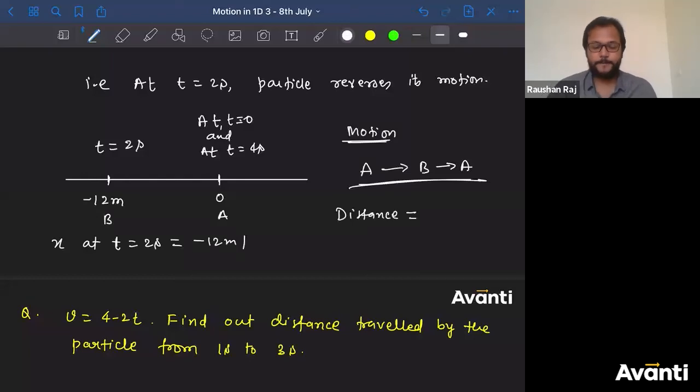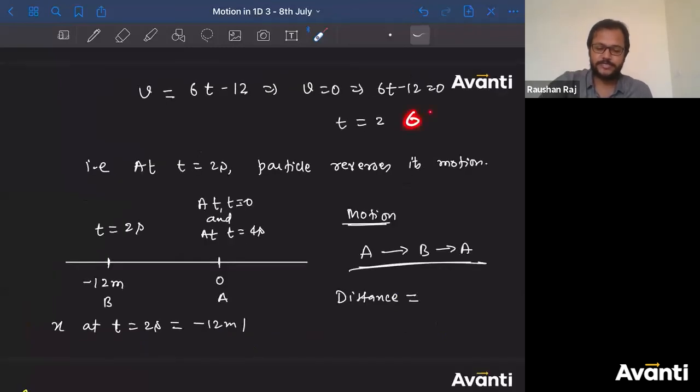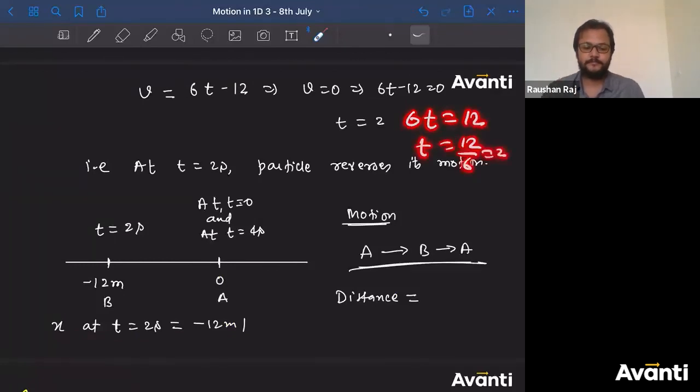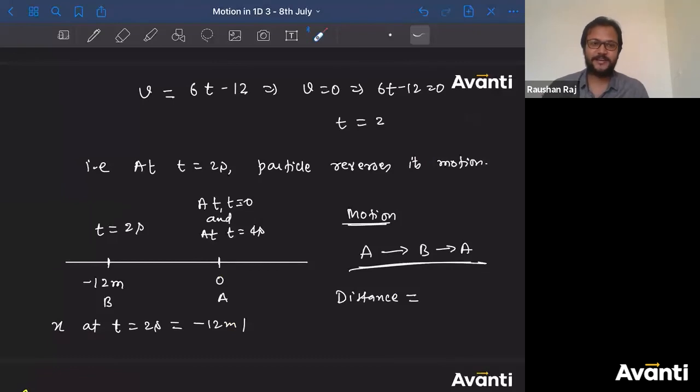What is the distance that has been covered here? Child, I differentiated, right? This is very, very easy. Don't you know how to do this? 6t minus 12 is equal to 0, so t is equal to 12 by 6, that is 2. Is this rocket science? What happened, Shreya? 6t minus 12 is 0, so 6t is equal to 12, so t is equal to 12 by 6, that is 2. Is this aeronautical science? What is happening? What is the problem?